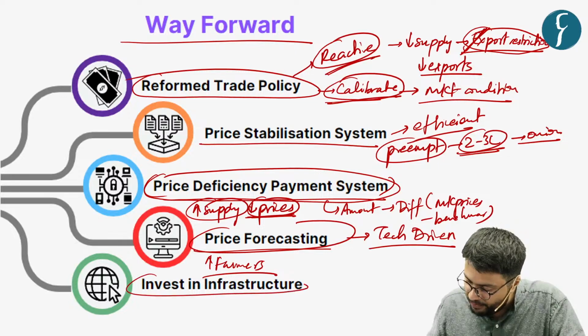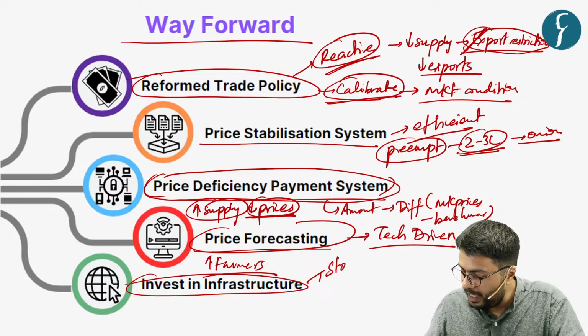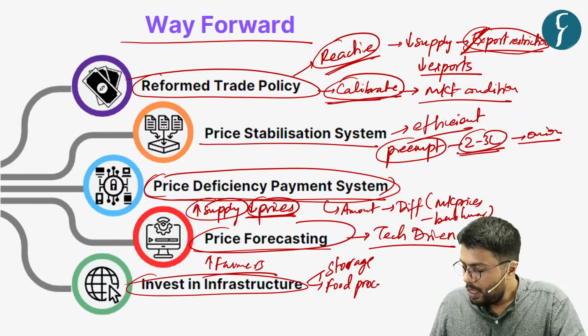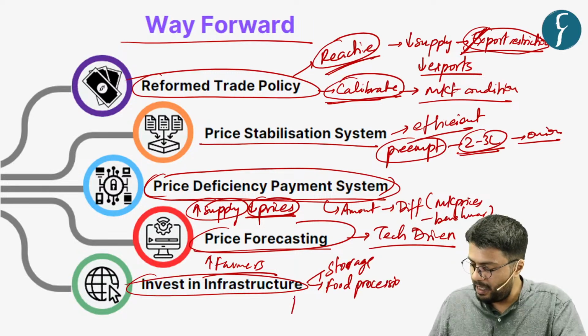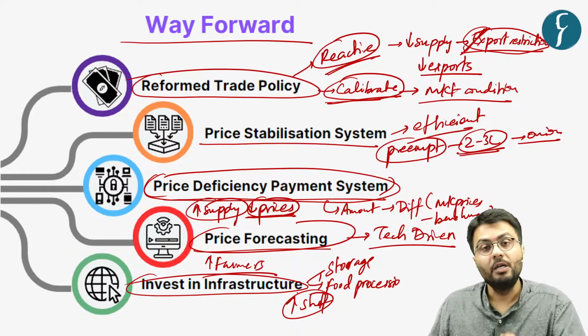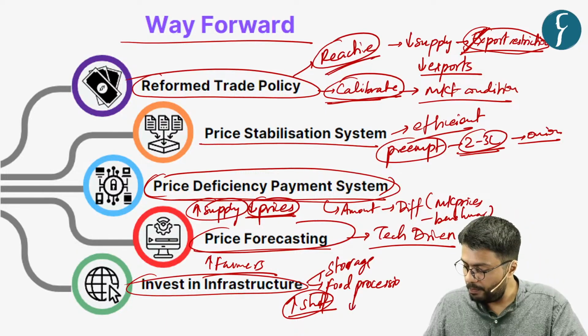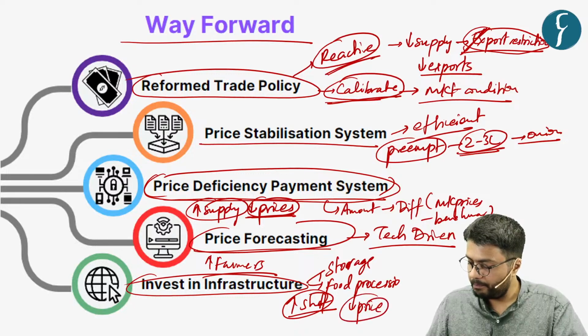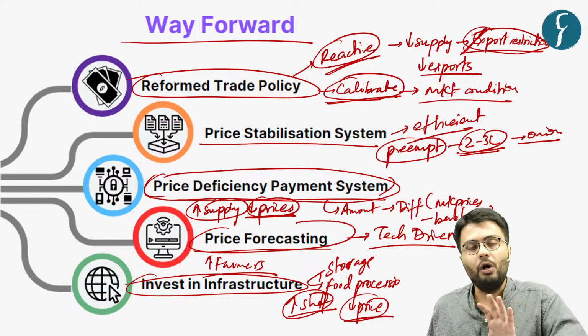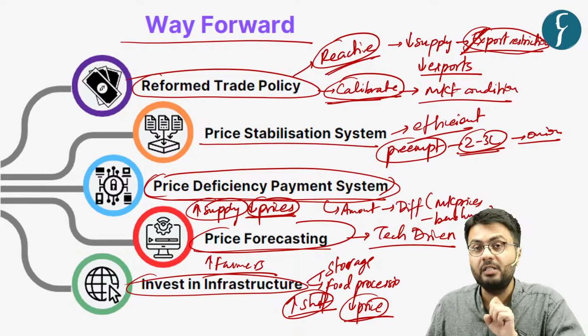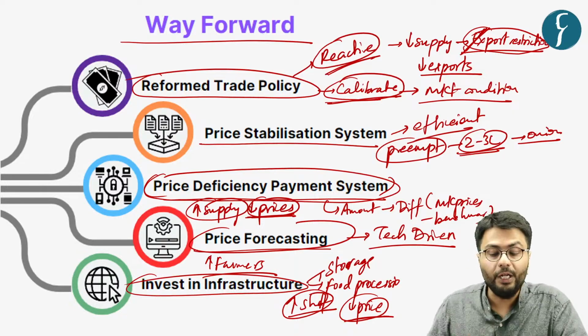Also, by investing in infrastructure, be it the creation of cold storage infrastructure and food processing infrastructure, the government can increase the shelf life of our food products, which will eventually put a downward pressure on prices in an economy. So these were all for today's discussion on the first article, which dealt with food inflation.